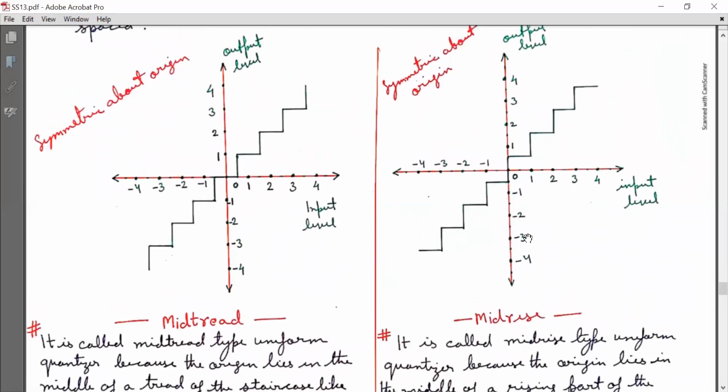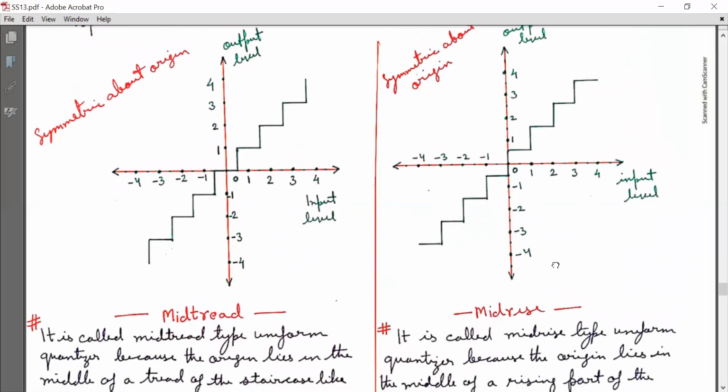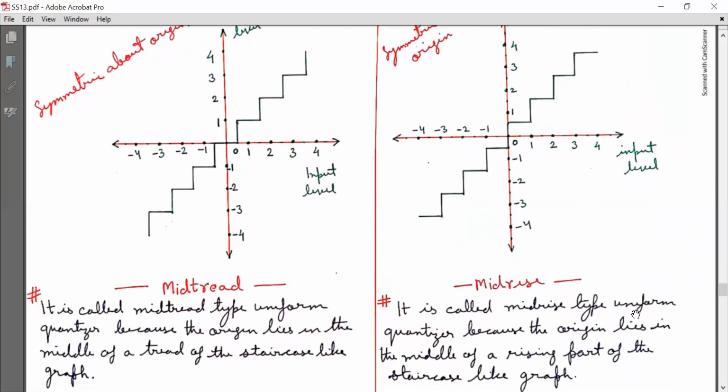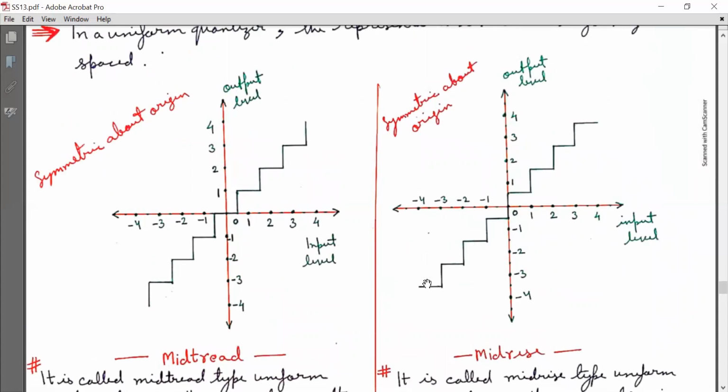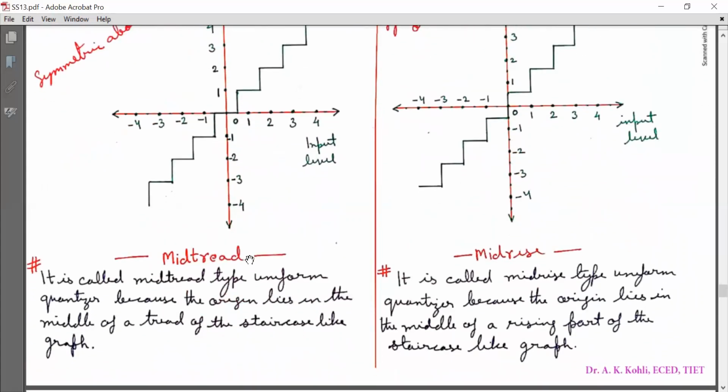The second graph, the mid-rise type uniform quantizer, is called so because the origin lies in the middle of the rising part of the staircase-like graph. So these are the two major types of uniform quantizer: mid-tread type and mid-rise type.